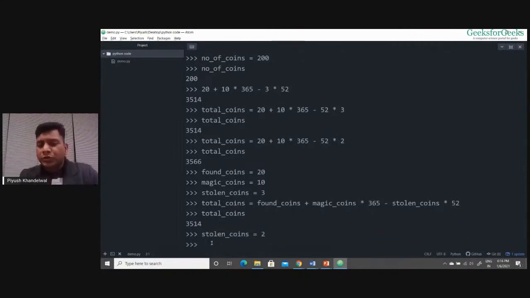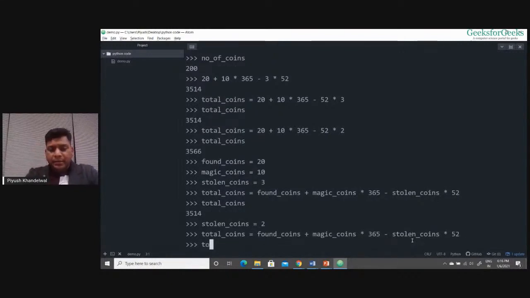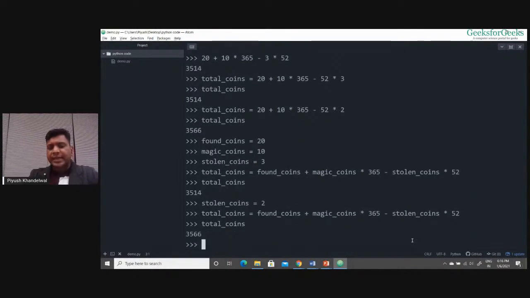And now if I want to check how many total coins I will be having after 1 year, I don't have to make any change in the equation. I can use the same equation. I'm not making any change in the expression, but the total number of coins, total coins, has changed now.